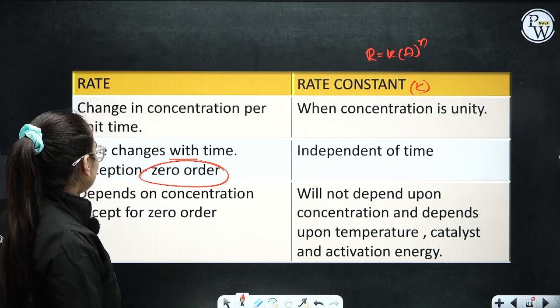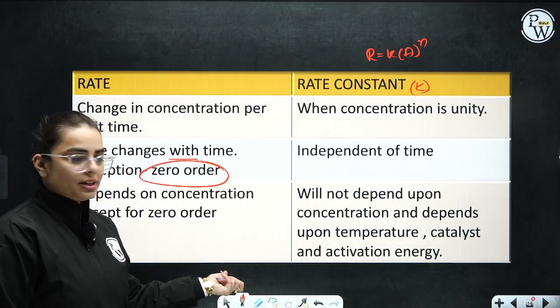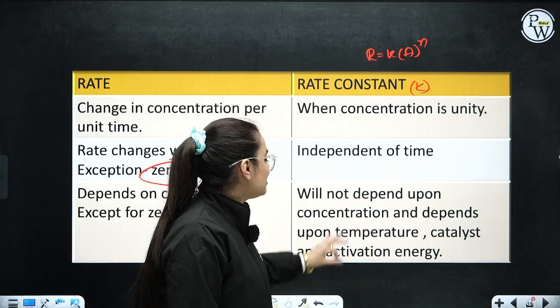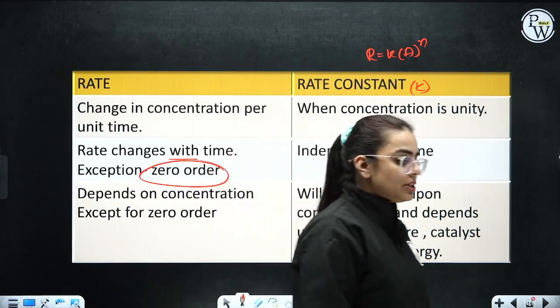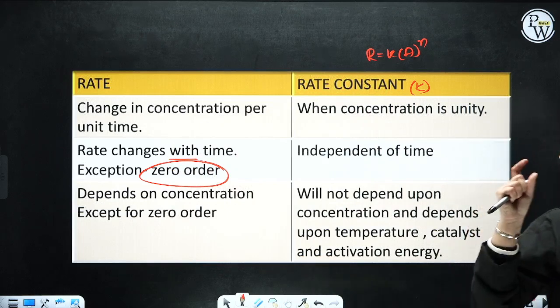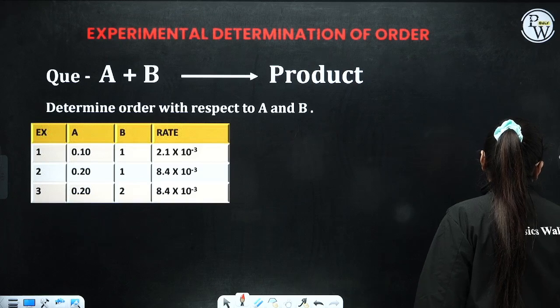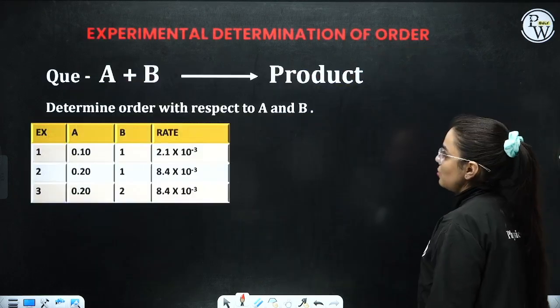Coming to the next part, rate depends upon the concentration except in a zero order reaction. Here, it will not depend upon concentration. The rate constant depends upon temperature, catalyst, and activation energy. There is one question that is asked: which factors does the rate constant depend on? So it does not depend on time, yet it depends on temperature, catalyst, and activation energy.